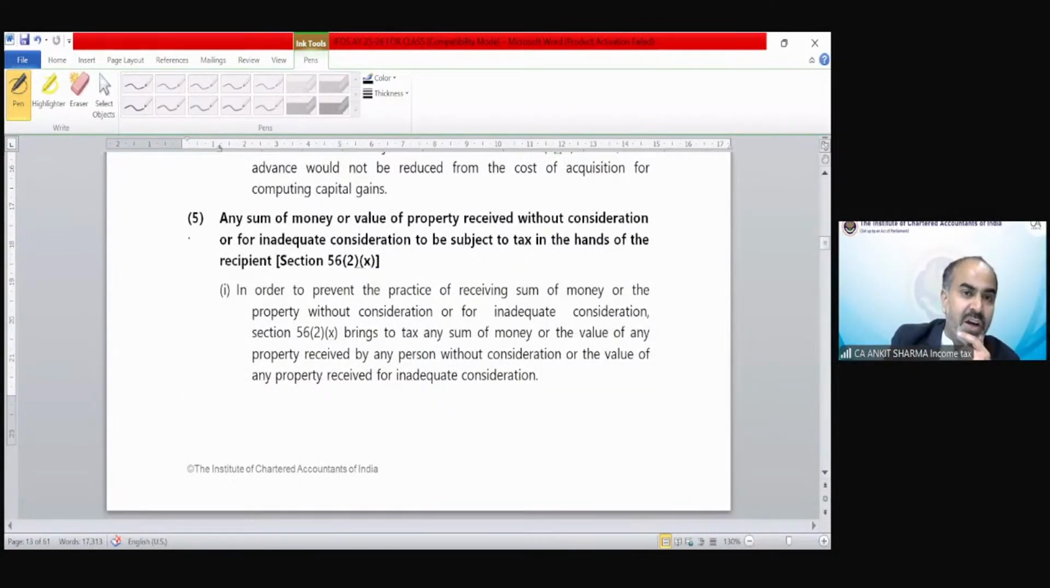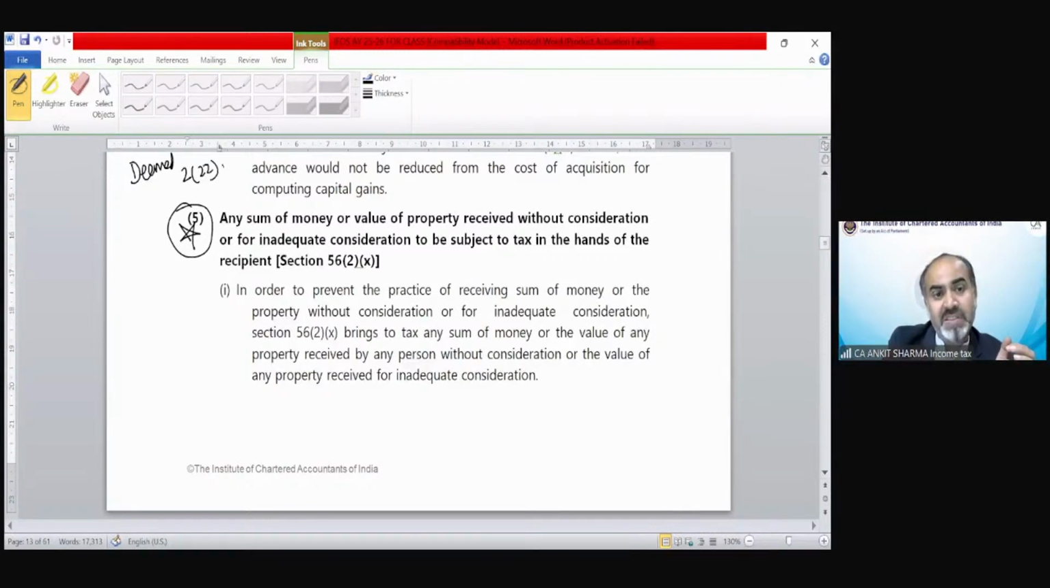Now the 5th point is utmost important. Till now, the important point was deemed dividend, and in my opinion, 222F is of utmost importance because that is an amendment for the current year. 222A, B, C, D, E are not that relevant because they are very old provisions. Generally, those provisions that have been newly introduced in the act are more important. So in my opinion, 222F has more weightage from the point of view of examination in comparison to 222A, B, C, D, and E.